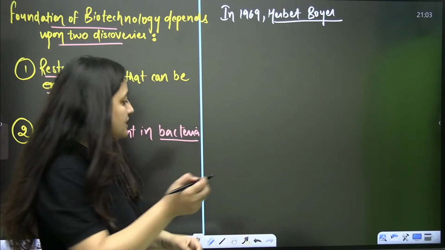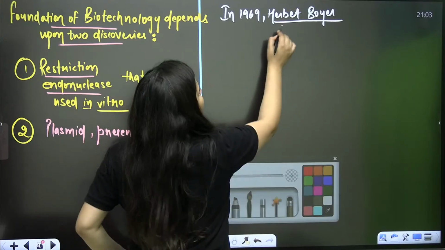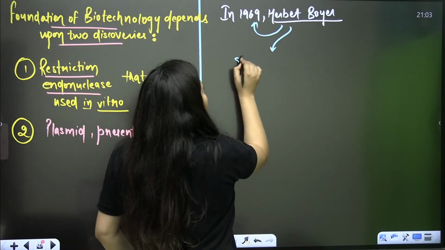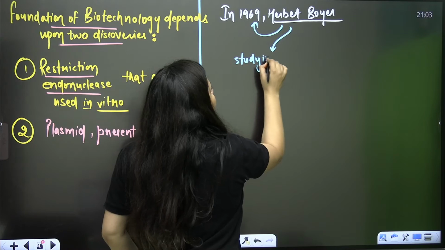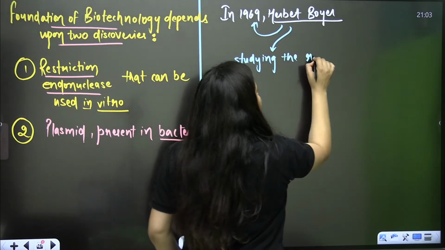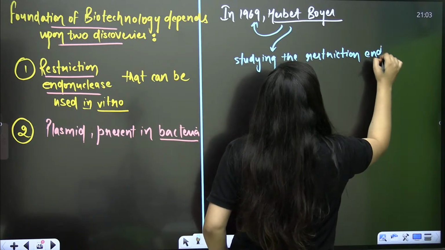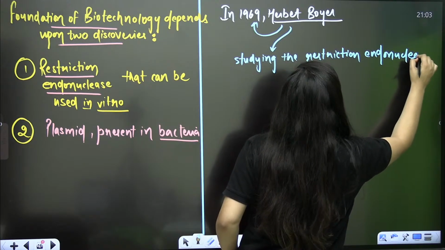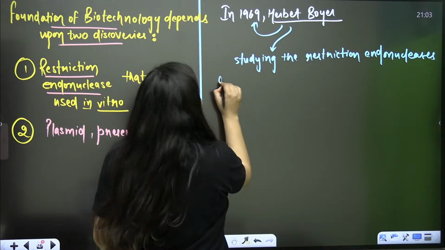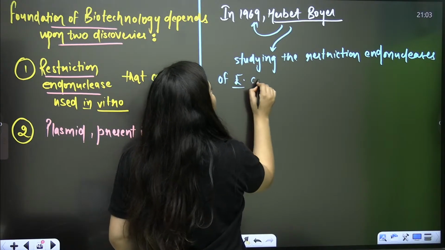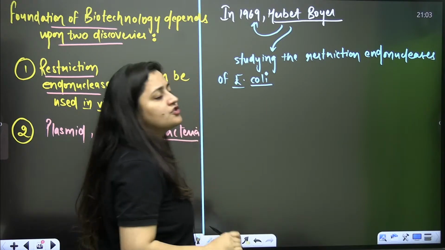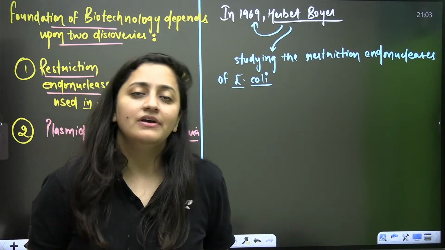Obviously, he's a scientist. So in 1969, he was studying the restriction endonucleases of E. coli.